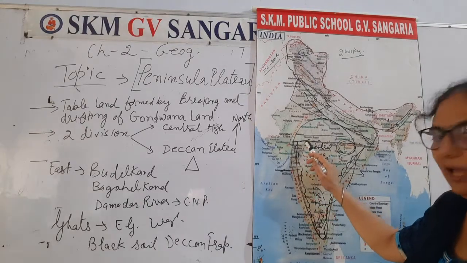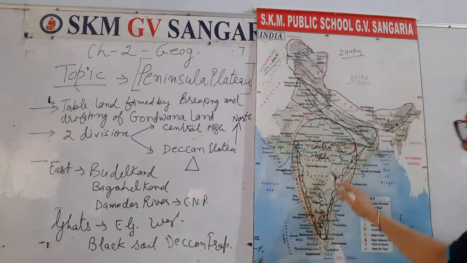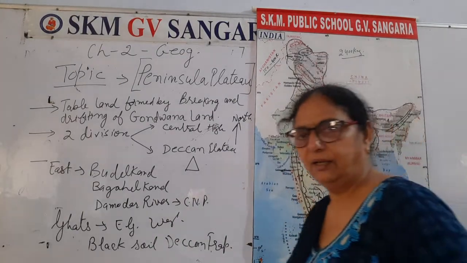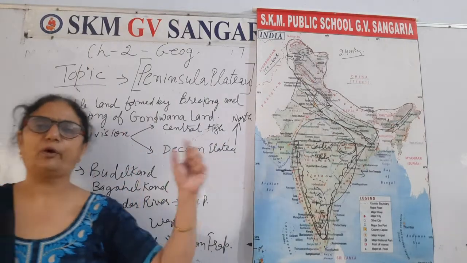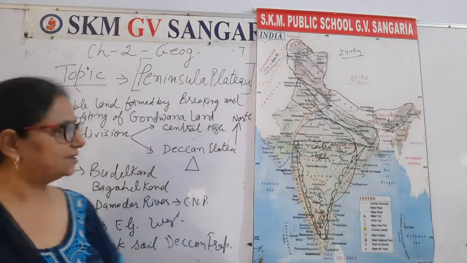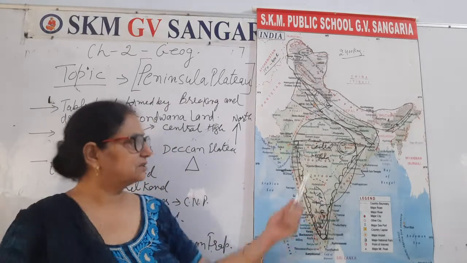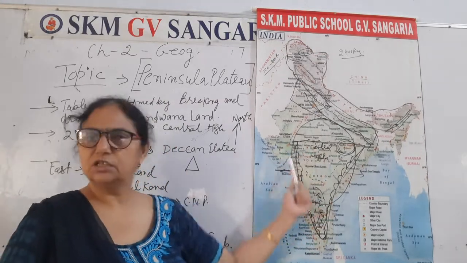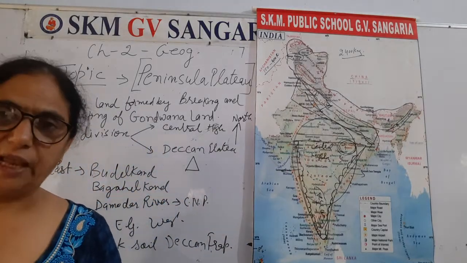And Central Highland is in the north, and Deccan Plateau is in the south of Narmada River. That can be noted down for the appropriate location, and to understand which area is where. And here Madhya Pradesh state is located, almost the whole of which is plateau.